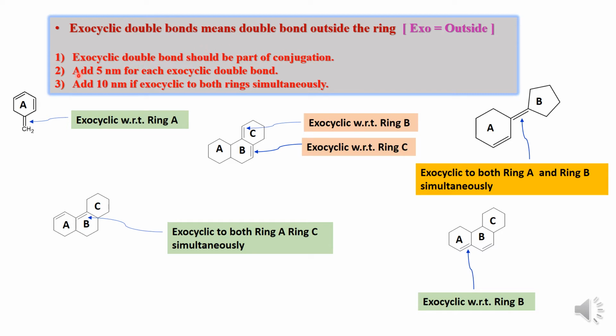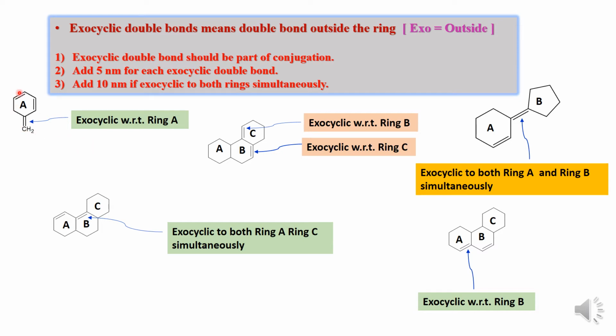Whenever the exocyclic double bond is present, then we should add 5 nanometer for each exocyclic double bond. There are certain conditions when the exocyclic double bond will be common to both rings simultaneously. Whenever such type of condition is there, then we should add 10 nanometer. Now there are some examples where the exocyclic double bond is present. We will see one by one.